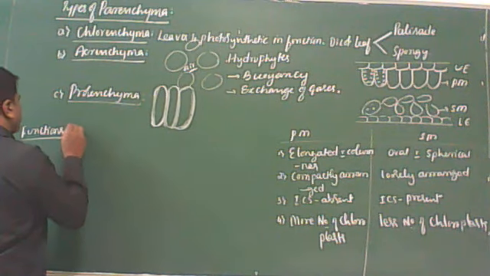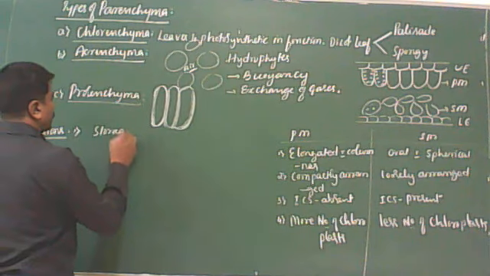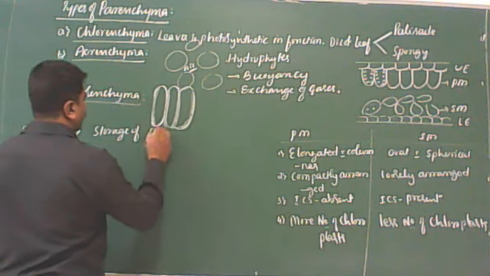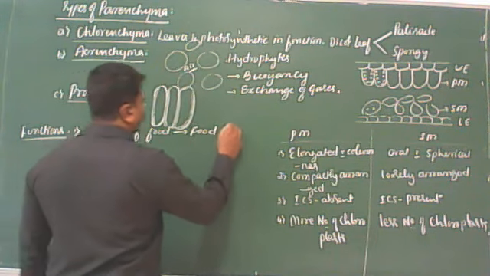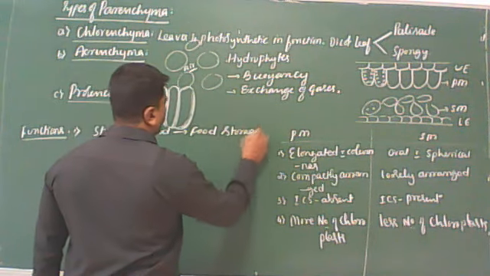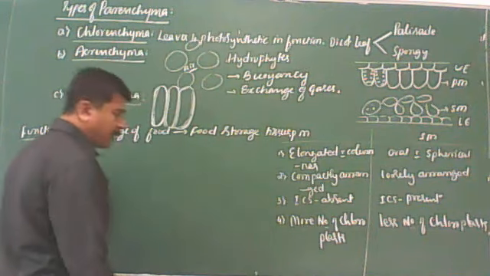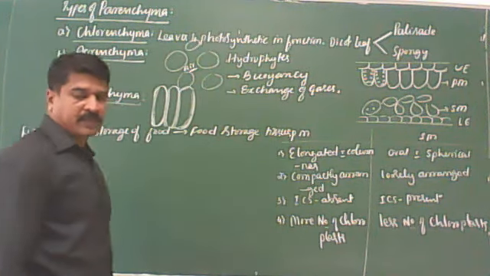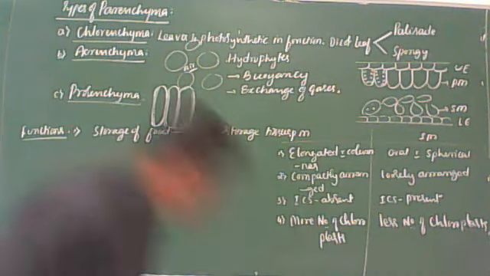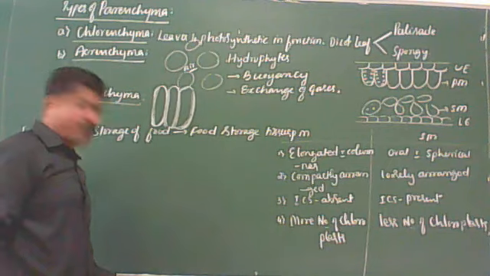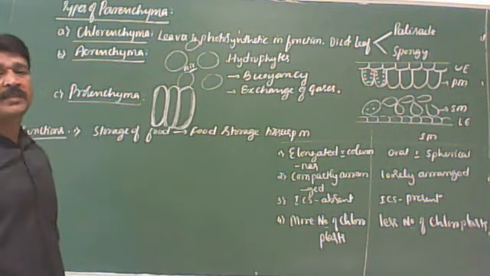Now let us consider the general functions of parenchyma. Number one, it is responsible for the storage of food materials. Hence, it is also called food storage tissue, like carbohydrates, proteins, and lipids.